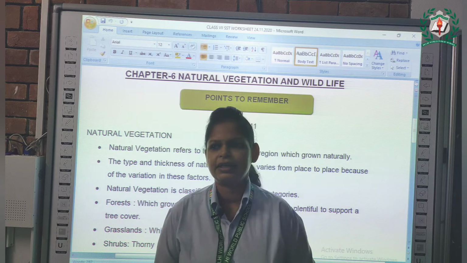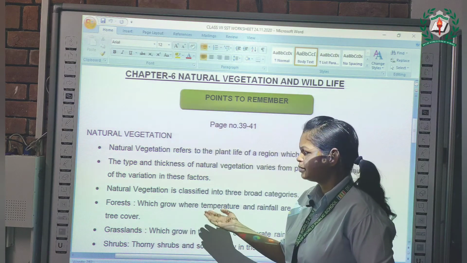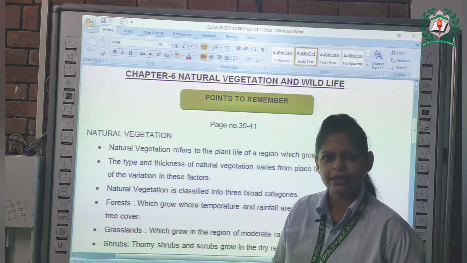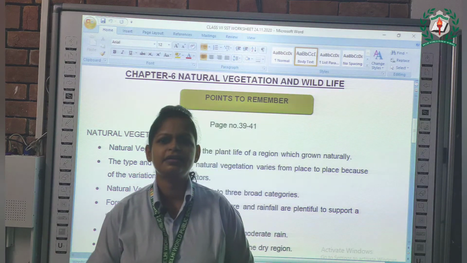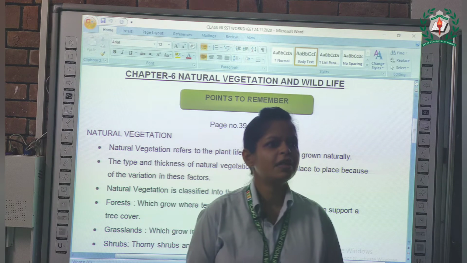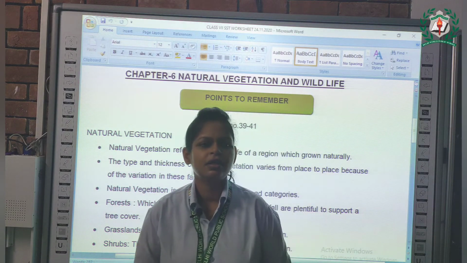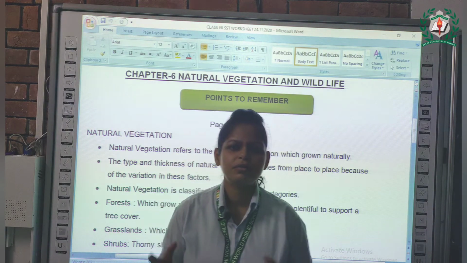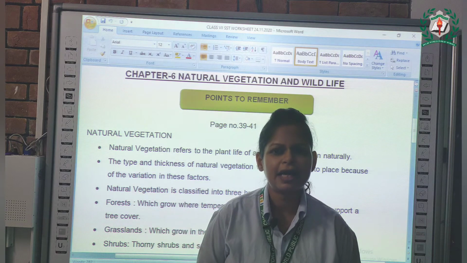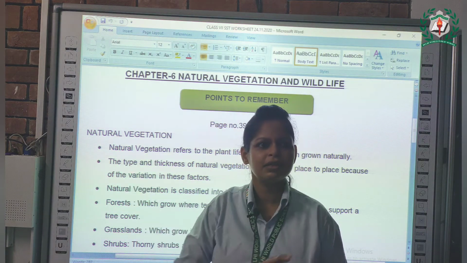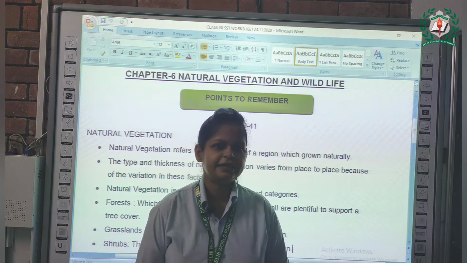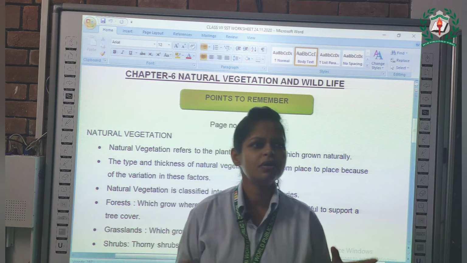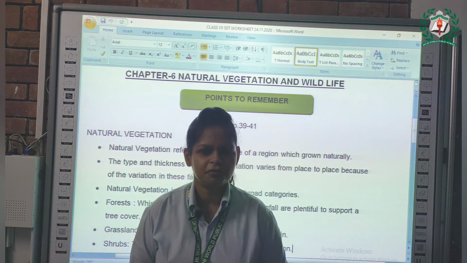What type of trees grow there? They receive plentiful rain, so more trees grow there and cover the place, all over green. That is called a forest.